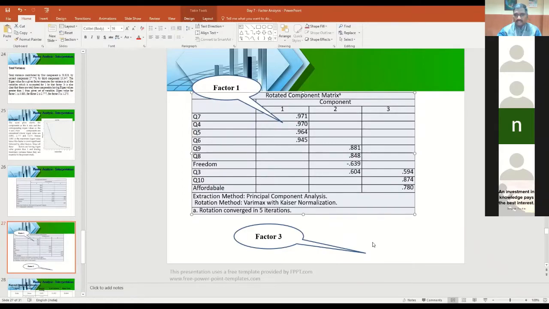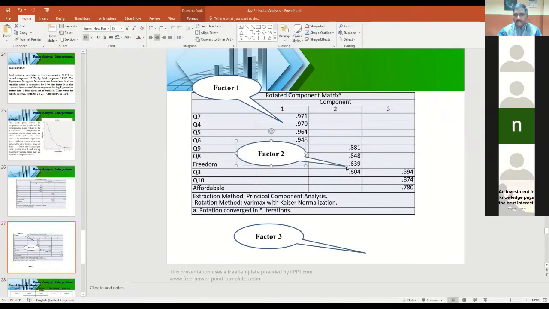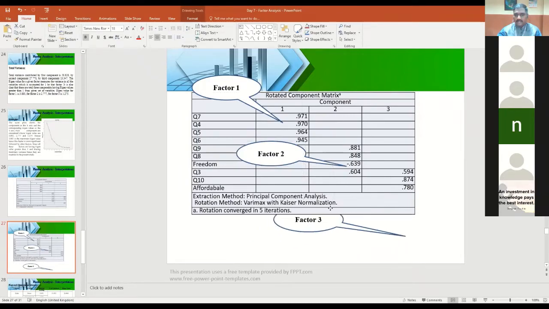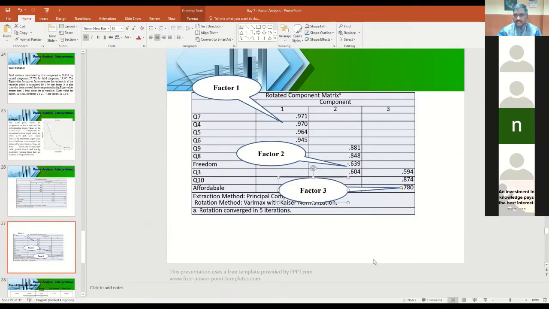These are all factor 1 and these are all factor 2. And this is factor 3.